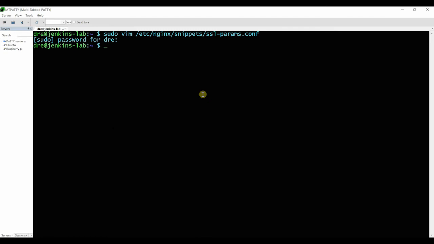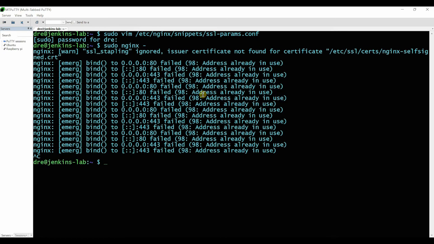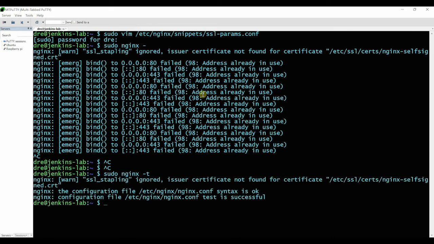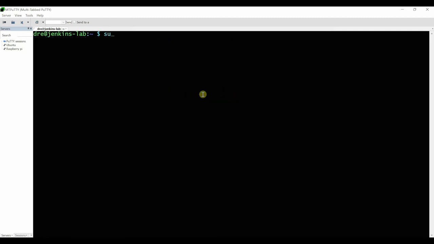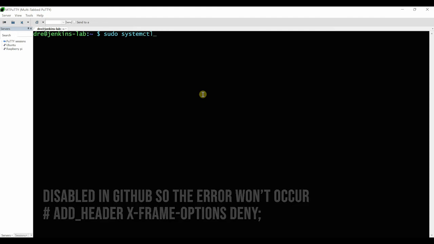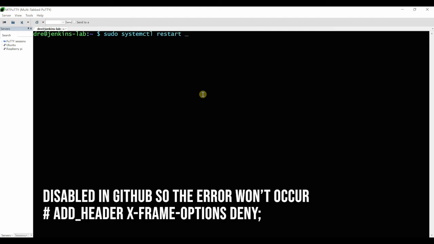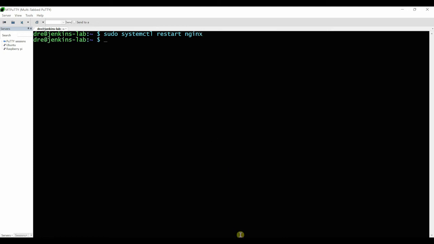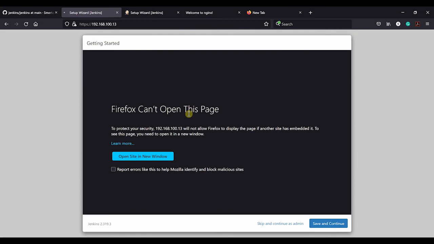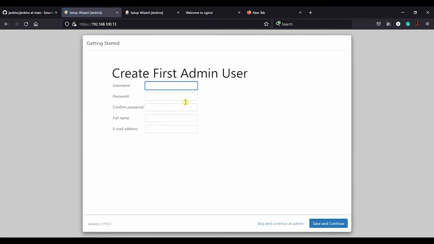So I will test Nginx, T. Oh no. T. That is good. Clear that, and then I'm gonna restart it. systemctl restart nginx, and then go back to the browser, and there we have it.